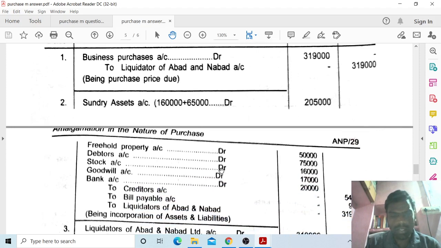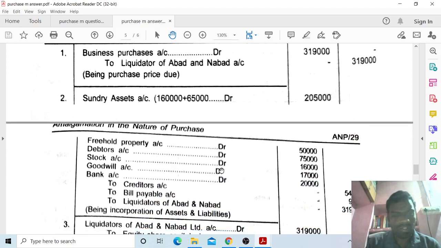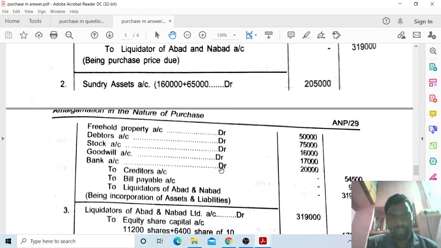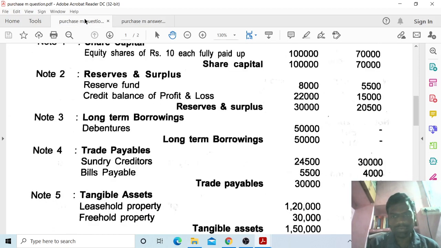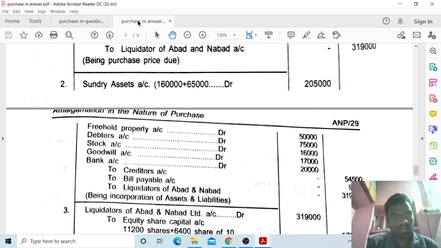Freehold property account debit 50,000. Debtors account 75,000.